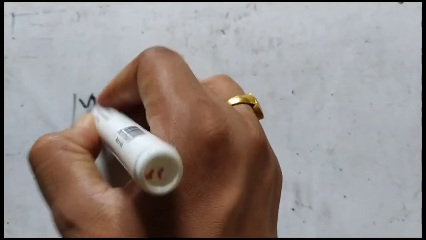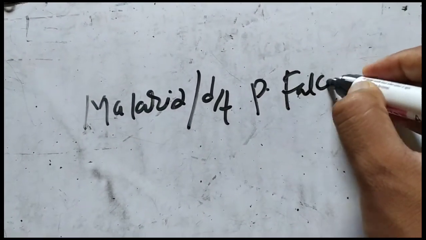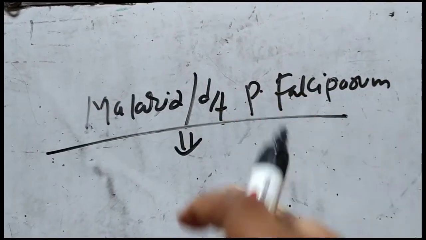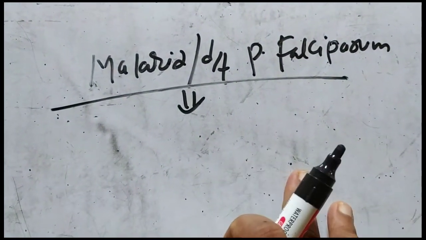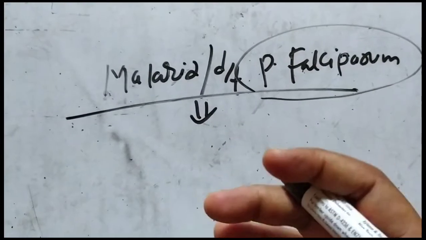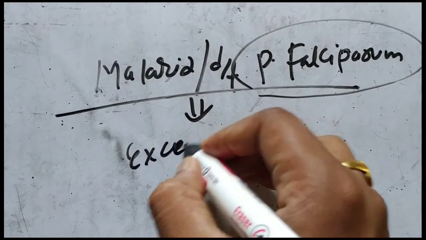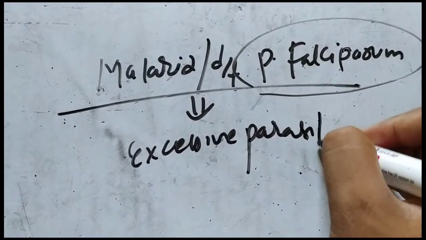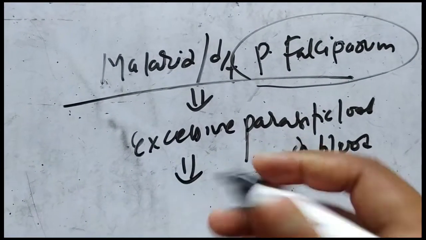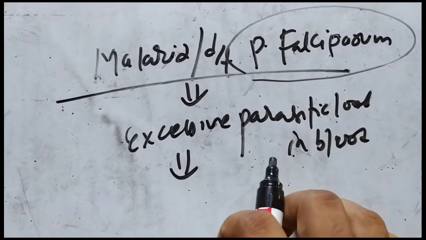Sometimes malaria, basically Plasmodium falciparum, can cause acute kidney injury. So let's see how. Plasmodium falciparum reproduces so fast and so rapidly that there will be an excessive parasitic load in the blood, so much that the medicine may not work many times.